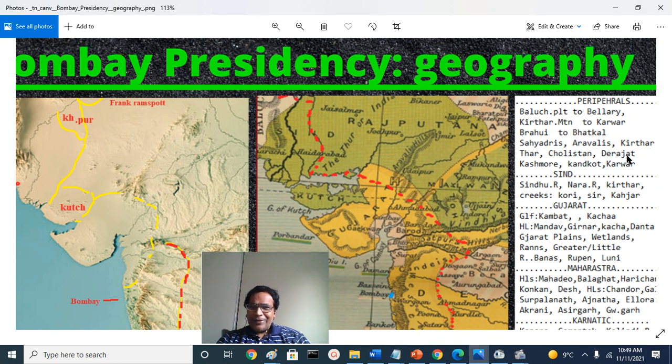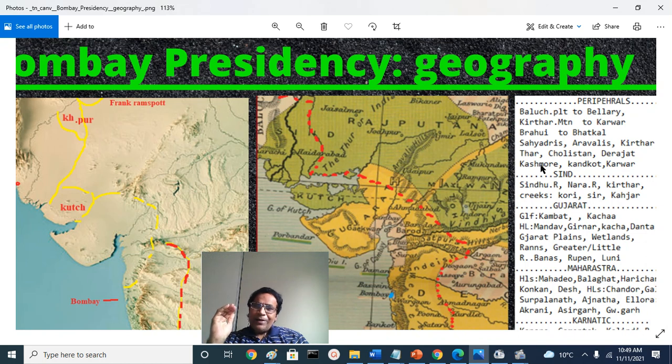Derajat region, that is west of Indus River, Dera Ismail Khan, Dera Ghazi Khan and so on. They are not directly with Sindh, but they bordered the Sindh Presidency. And Kashmore region, the northern frontier region west of Sindhu River, bordering Balochistan's Sibi district. That was the historical cantonment area, the important gateway from Sukkur to Sibi.